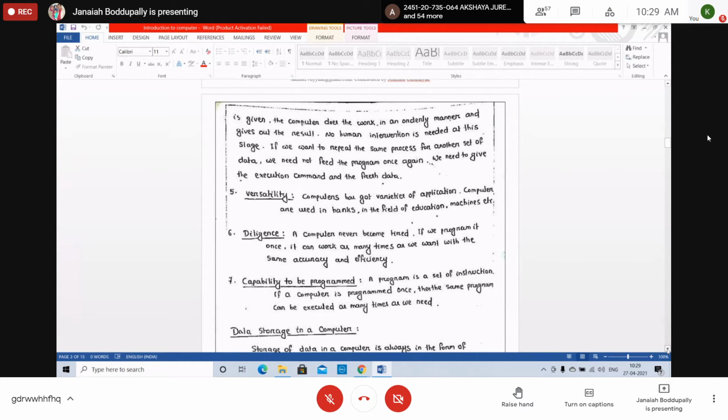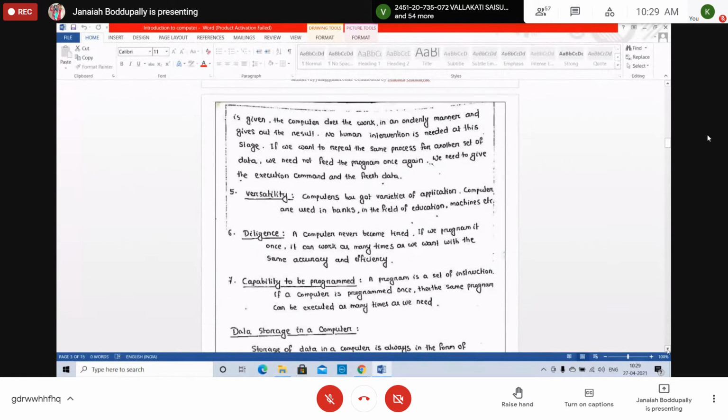Diligence. A computer never becomes tired, not like human beings. After a two-hour class, students get tired: no, I can't attend the next class. But computers never become tired. If you program it once, it can work as many times as we want with the same accuracy, same efficiency, same energy. Human beings need energy, right? This is called diligence.